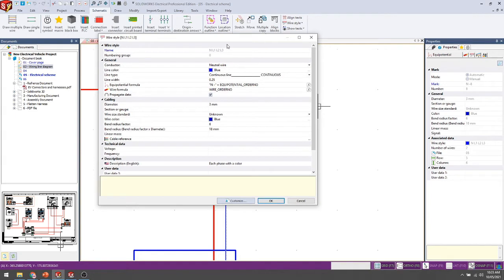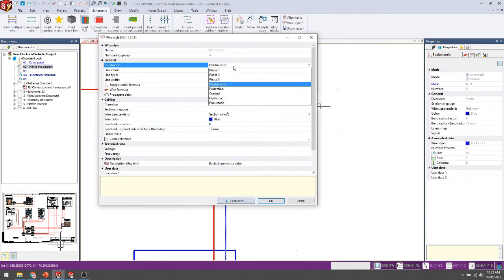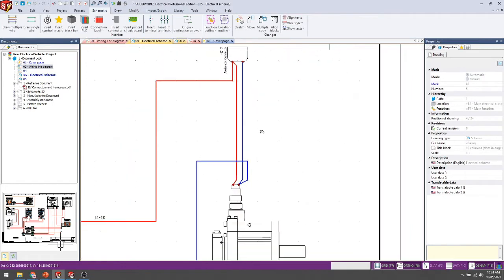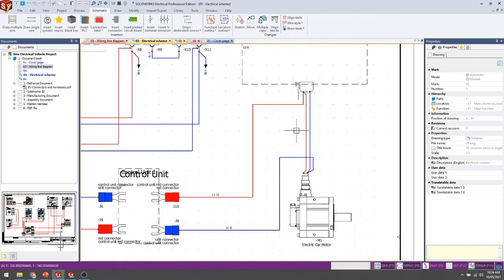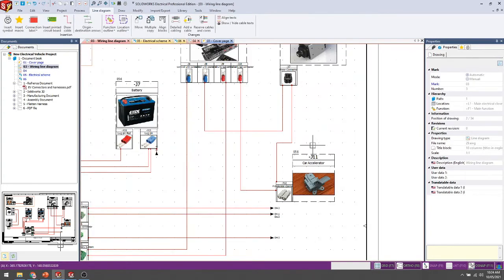Inside the property you can directly add the diameters and gauges of the wires, which types you have to use, and the bend radius also. You can also choose which type of wire you want to add, as a phase wire, neutral wire, or control wire. You just select it and drag and drop it. After finishing the schematic I have done all of this, and you can get the same thing here also.